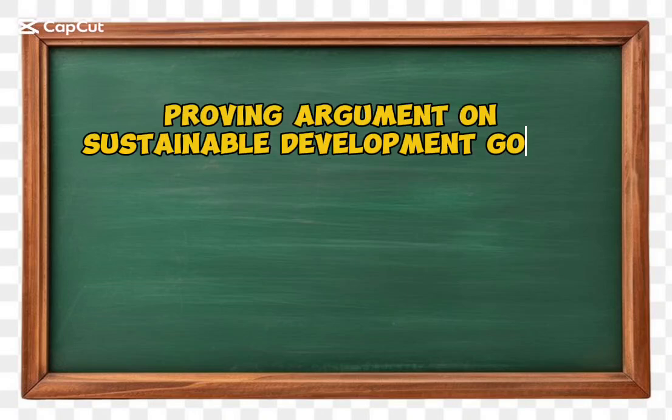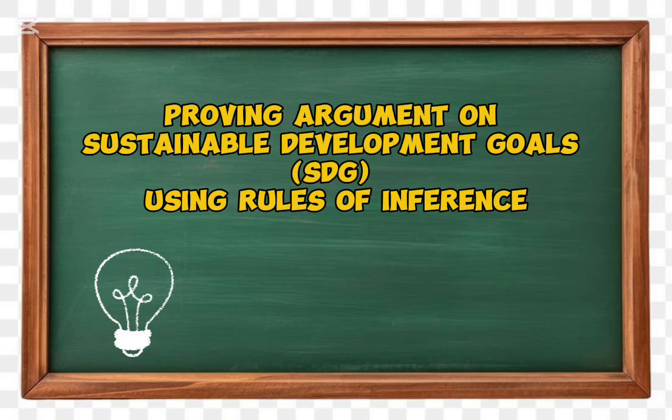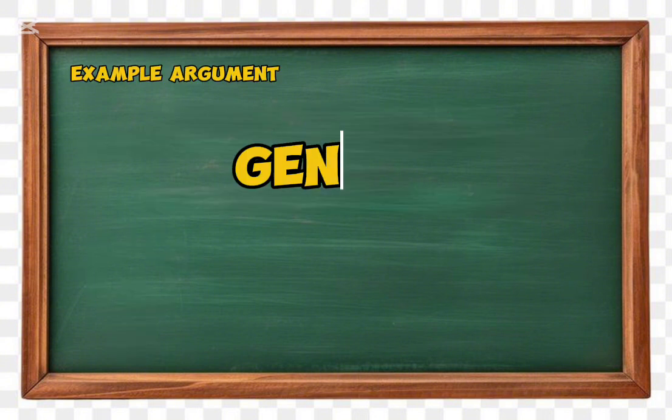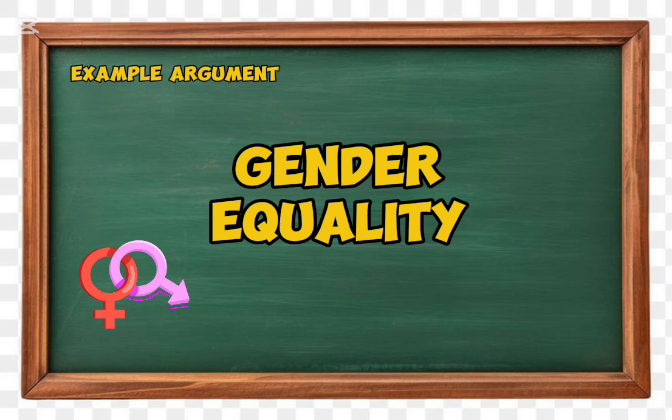In this video, we're going to prove arguments on sustainable development goals using rules of inference. The first sustainable development goal that we are going to prove is an example argument in gender equality. Now, let's consider the problem and show that the following argument is valid.